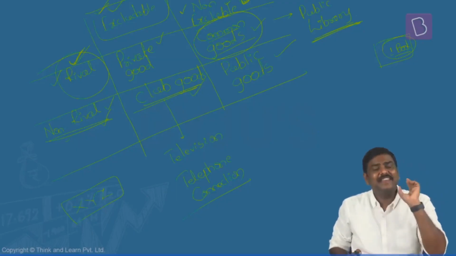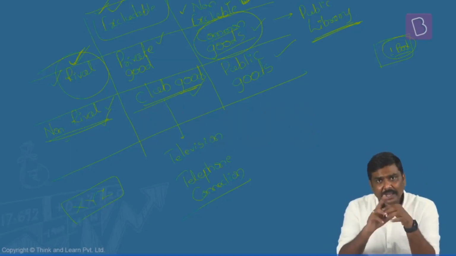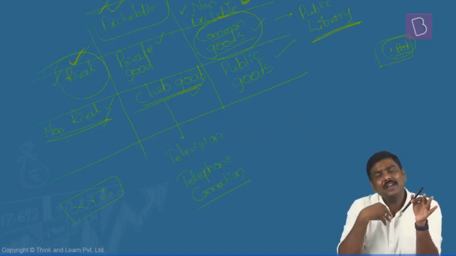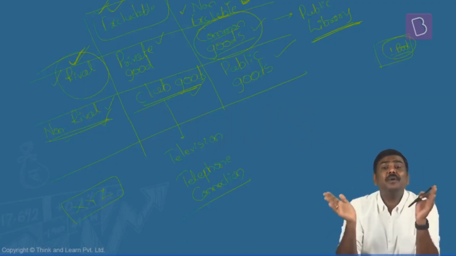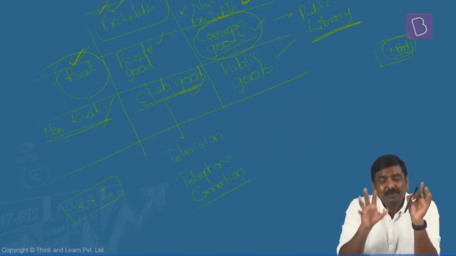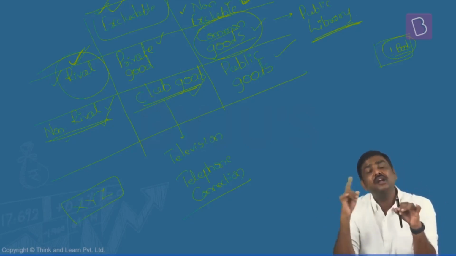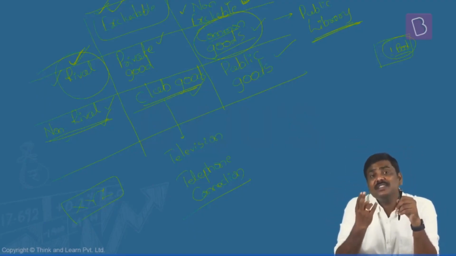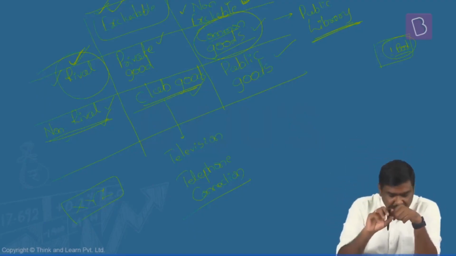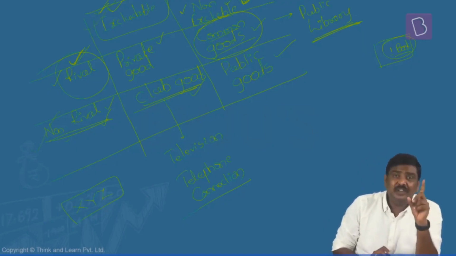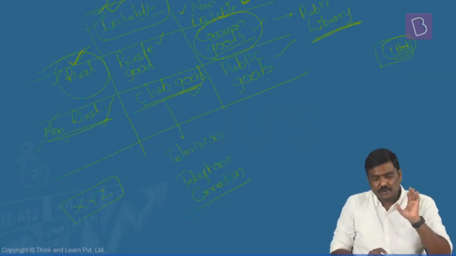Is it excludable? Yes. If you pay money, he will allow you to make a call. But because you also have paid, I also have paid, both of us are able to use the same service provider, use the same company and make a call to, let's say, our friend. So because we can consume the same services at the same point of time, it is non-rival. But because we are paying for this particular service, it becomes excludable.